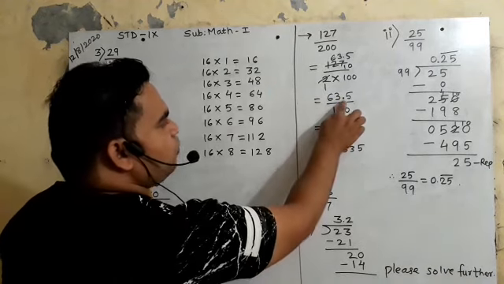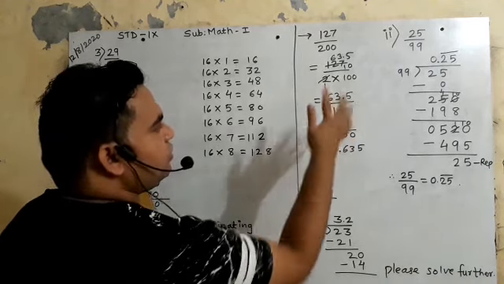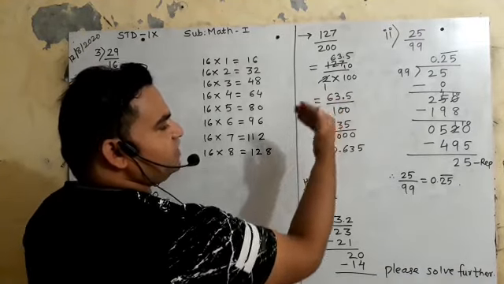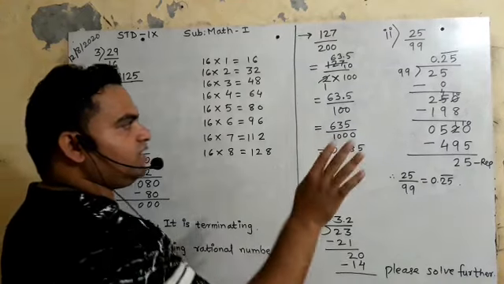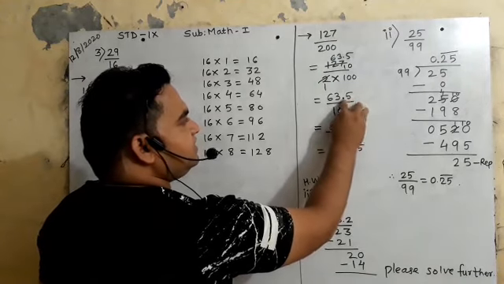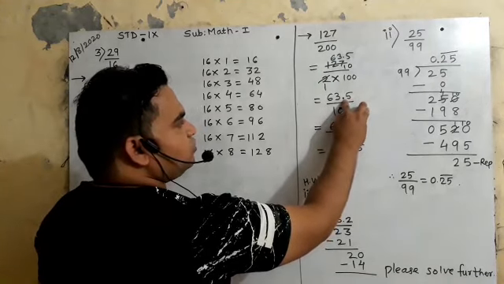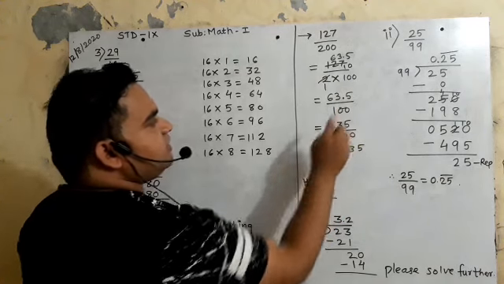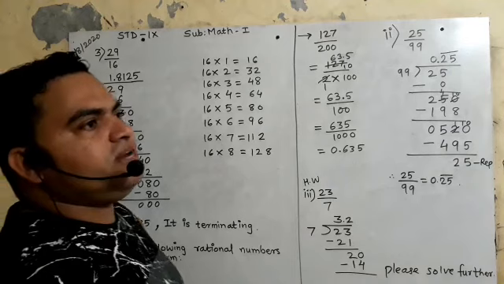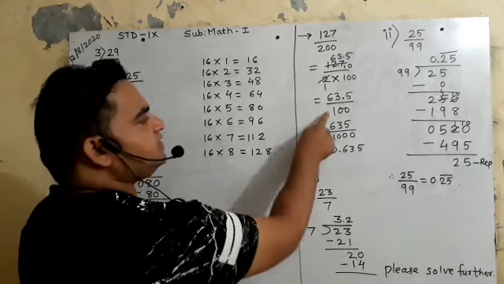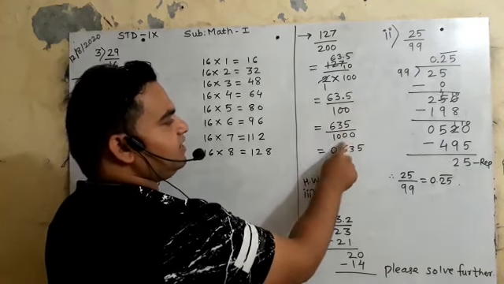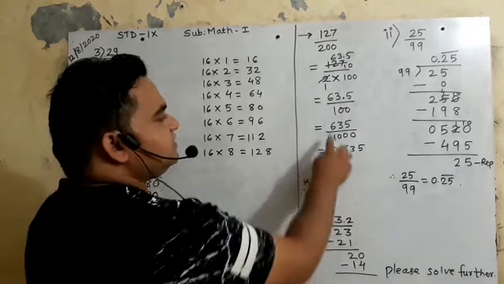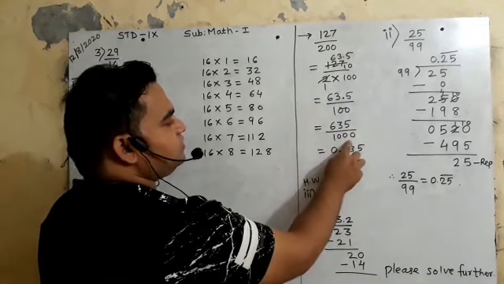Now I don't want this decimal point. ये decimal point मुझे नहीं चाहिए. So what will you do? This decimal point you will kick out. आप इस decimal point को kick करेंगे. So after one digit the decimal point is here, right? So that one digit means 10 will increase down. Yes, it means you will multiply the denominator by 10. Okay, आपने इस 100 को multiply by 10 किया. It means you have increased 10, right? So it is 635 upon 1000.